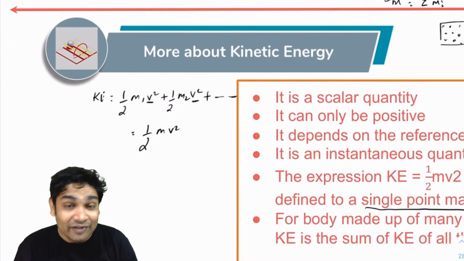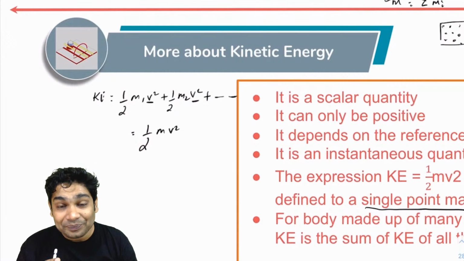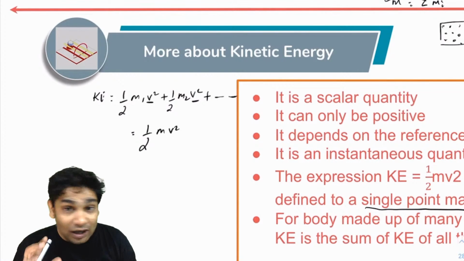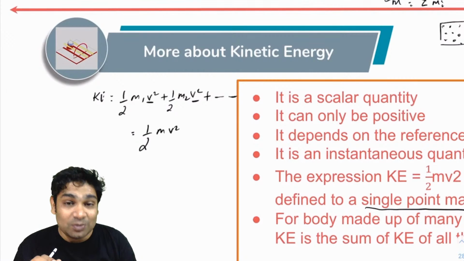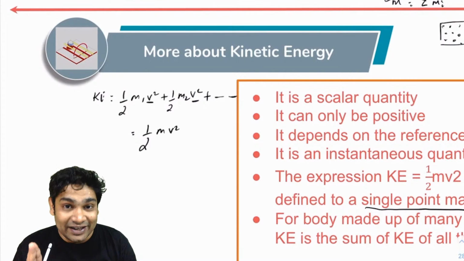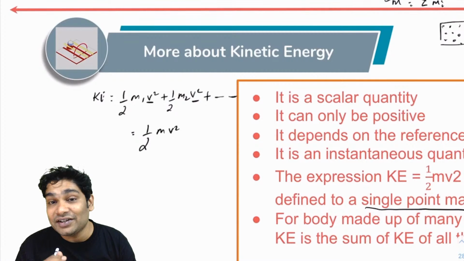But remember, this half mv square expression is valid only for a single point mass, firstly. Second, if you have a bigger object, you can imagine it to be made up of individually very, very small point masses, and as long as that object is, one, rigid, and two, translating, or in the state of pure translation, then you can write the kinetic energy as half mv square.